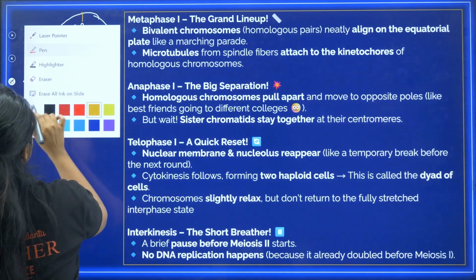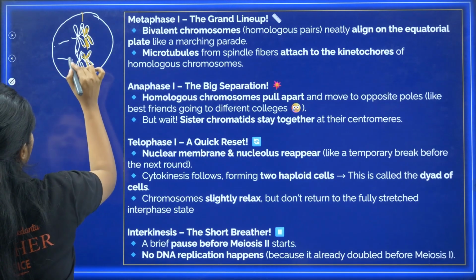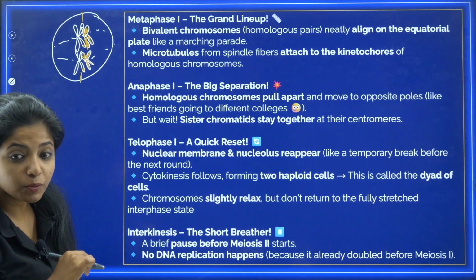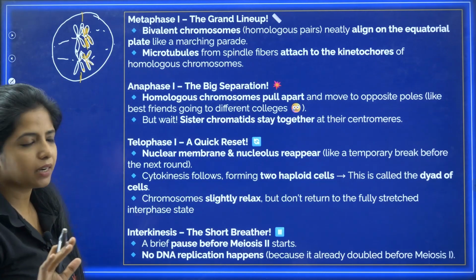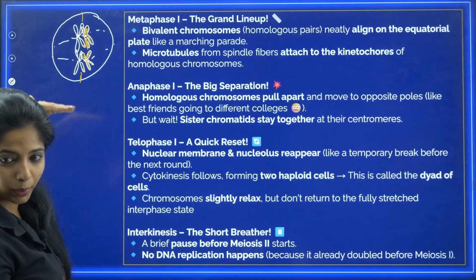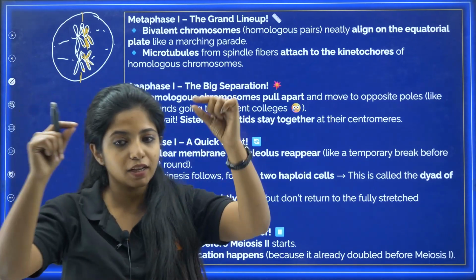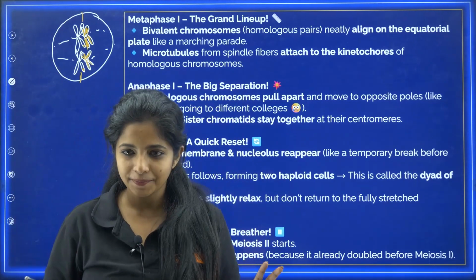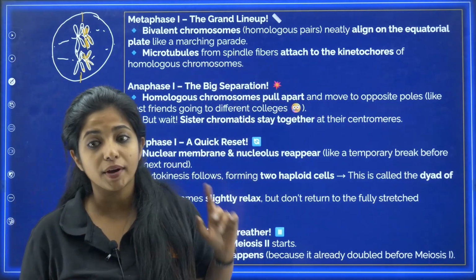The spindle fibers are going to attach over here and over here. Similarly over here, over here. How many spindle fibers will be there? You don't need to calculate that, but we have 23 of them like this from both the sides. So 23 into 2 is basically what? 46 of them will be there. That is quite different from what you saw in mitosis.